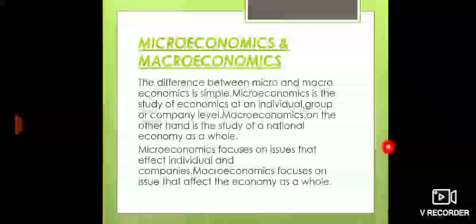Our last topic in this chapter is the difference between microeconomics and macroeconomics. The difference is simple. Microeconomics is the study of economics at an individual, group or company level. Macroeconomics, on the other hand, is the study of the national economy as a whole. As I told, micro means small and macro means large. Microeconomics focuses on issues that affect individuals and companies. Macroeconomics focuses on issues that affect the economy as a whole.